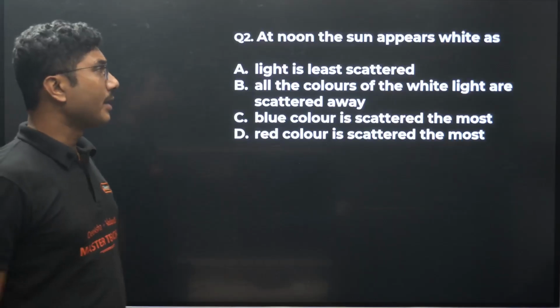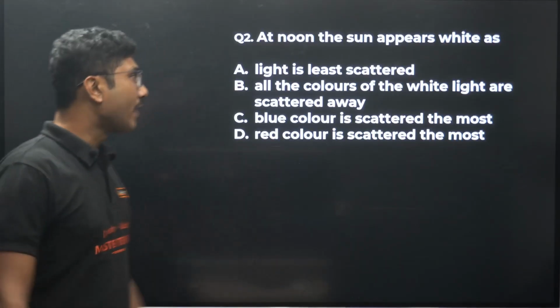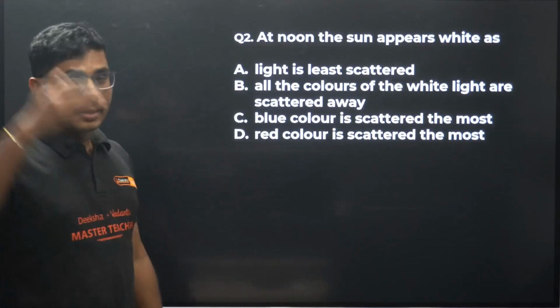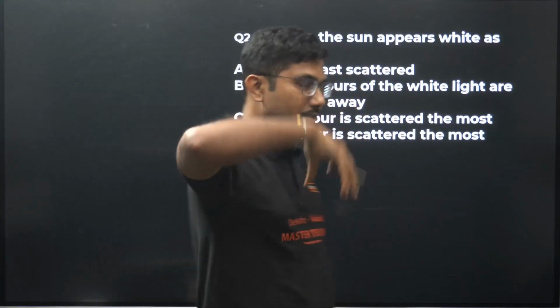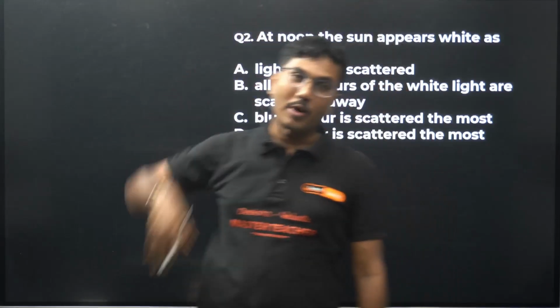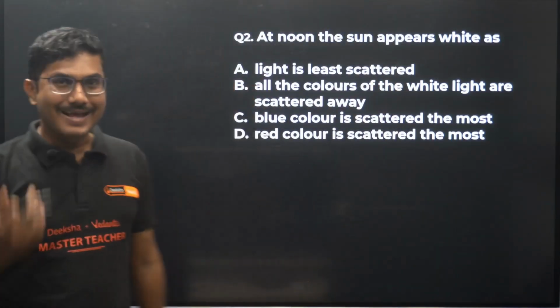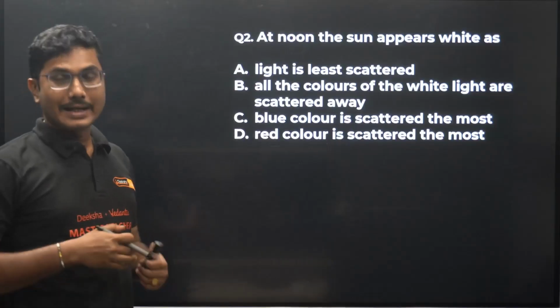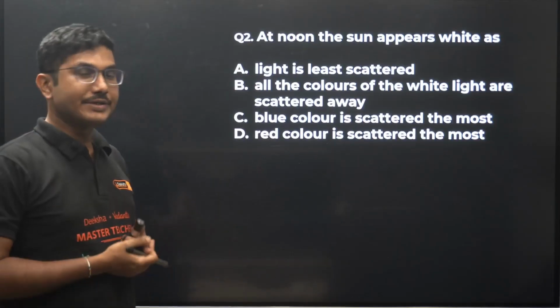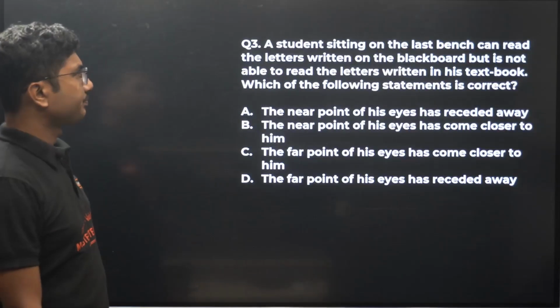At noon the sun appears white. Why does the sun appear white? Light is least scattered, because at noon the sun is exactly at the top of our head, so scattering is less, so no light gets scattered out, most of the light reaches us, and that's why it appears white.